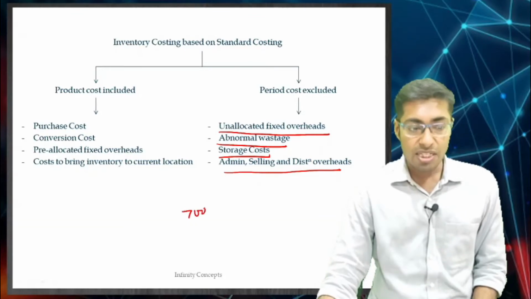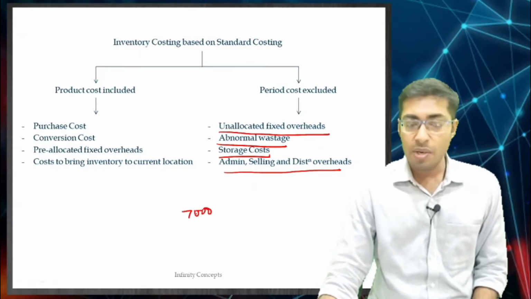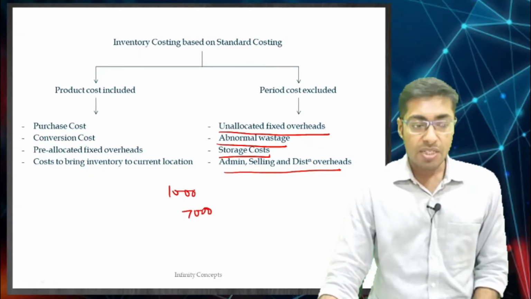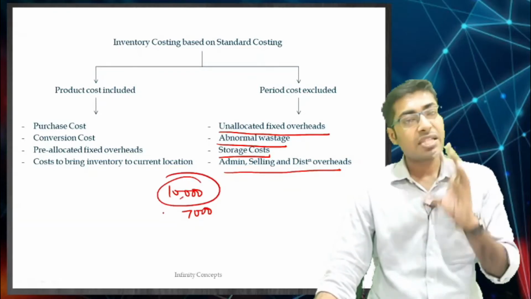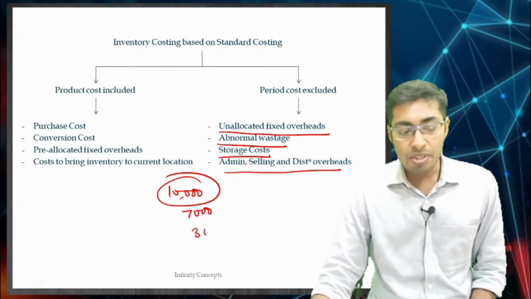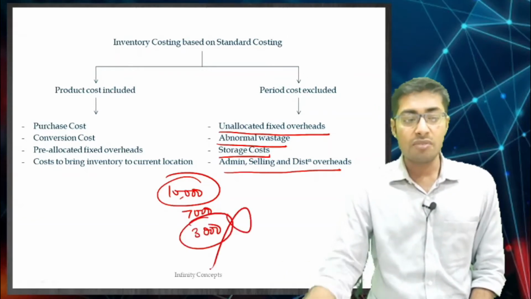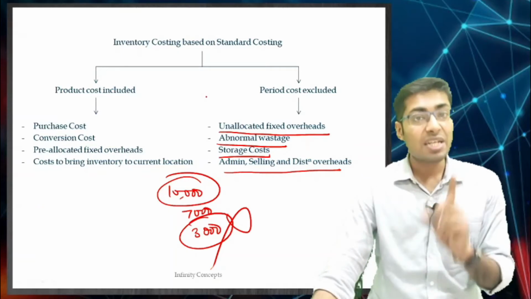Over here we saw that 7,000 was the allocated fixed overheads. Out of 10,000, in reality this is the 10,000 as the fixed overheads, but 7,000 only got allocated. What will you do about the rest 3,000? This 3,000 will not get allocated because it is a period cost.